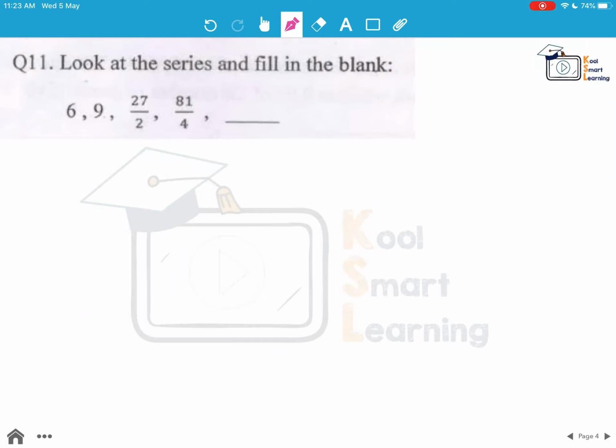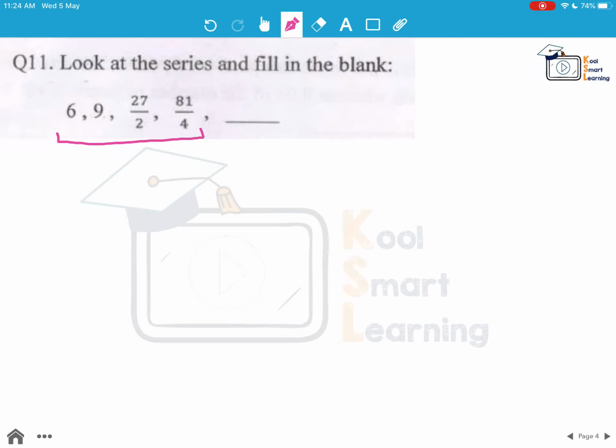Moving to the next question, look at the series and fill in the blank. Again, here also we have to do the same thing. We have to first find a pattern in this part of the series which is given to us. In the first one, from 6 to 9, we could say that we can add 3. But then if we move from 9 to 27 by 2, we don't see that pattern to be met here. It is not 9 plus 3. So that we rule out.